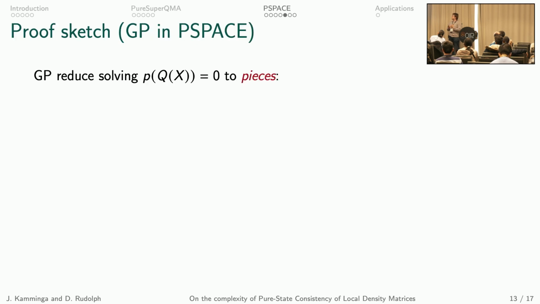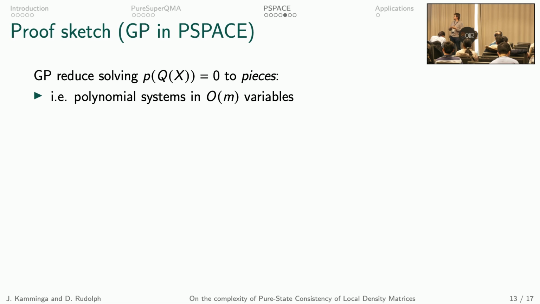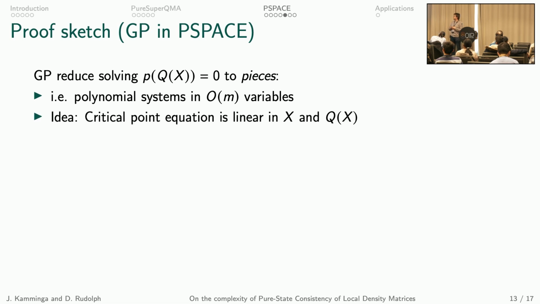And now let's go back to the proof. So the general idea of Grigoriev and Pasechnik was to reduce solving P of Q of x equals 0 to what they call pieces. Each piece is a polynomial system in only O of m variables. The observation was that the critical point equation is linear in x and Q of x.